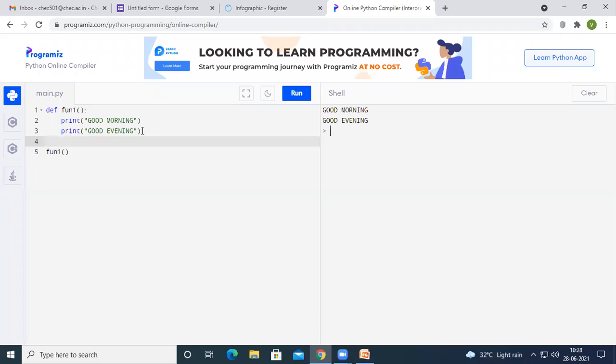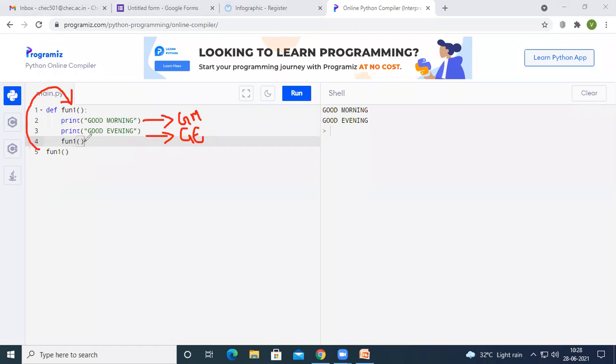Inside the body of the function one, if I call the same function one again, what will happen whenever we call this function one? Python compiler is going to start executing this function one. It is going to print good morning on the output screen, and the second statement is going to print good evening on the output screen.